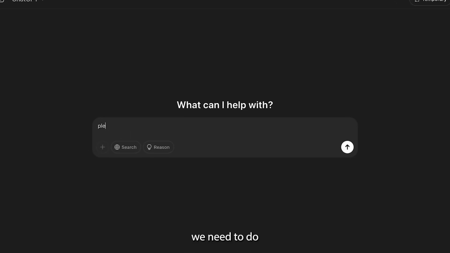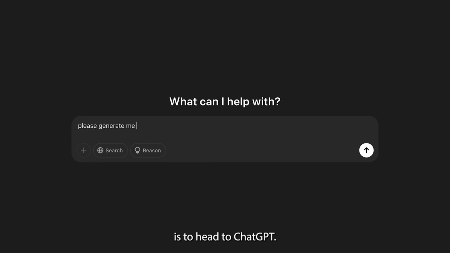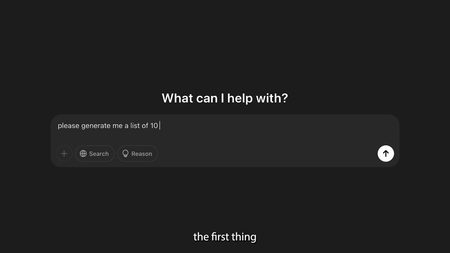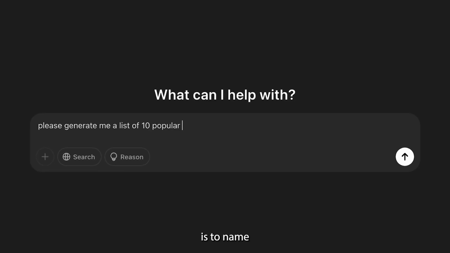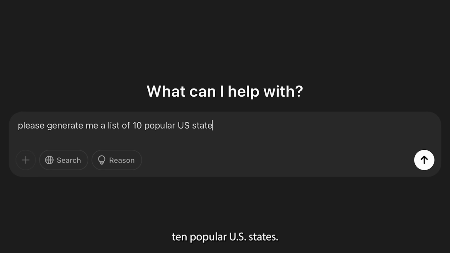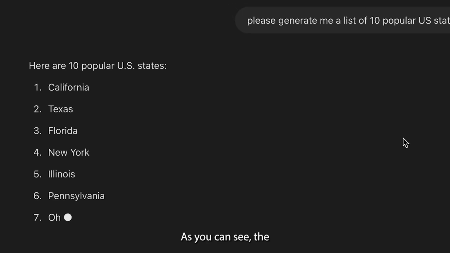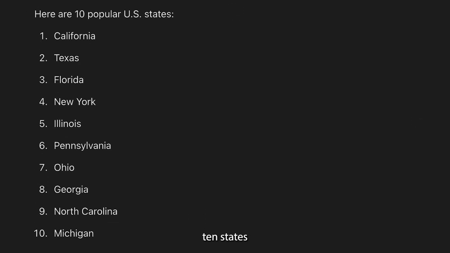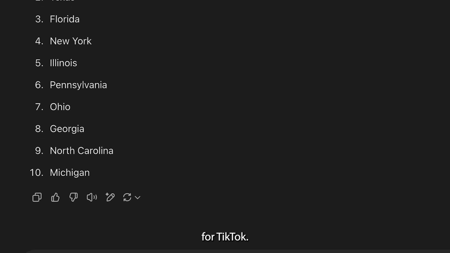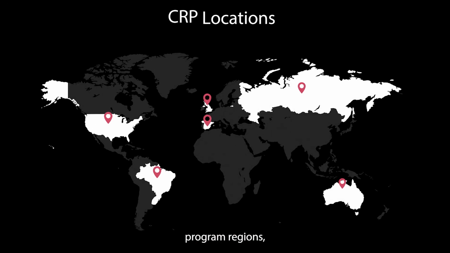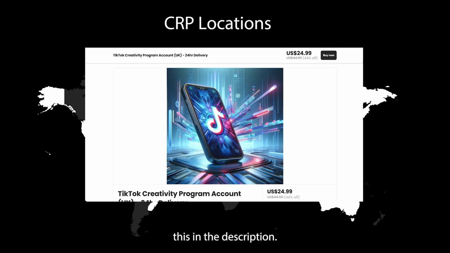So the first thing we need to do is to head to ChatGPT. Once you're on the AI tool, the first thing that I'll ask the AI for is to name 10 popular US states. Alright, as you can see, the AI has begun to generate me 10 states that we can use for TikTok. Speaking of TikTok, if you guys are outside the creativity program regions, I have accounts that get you around this in the description.